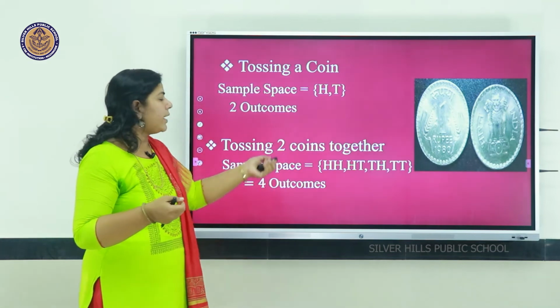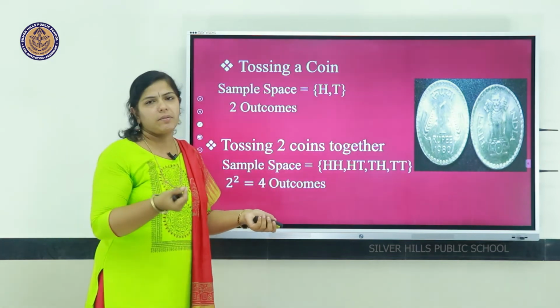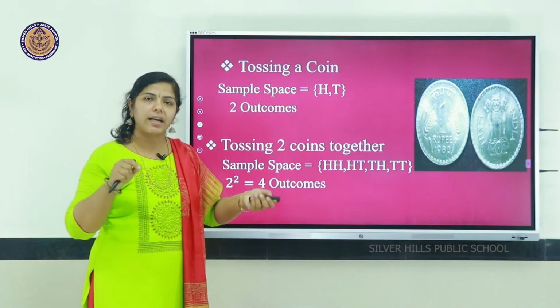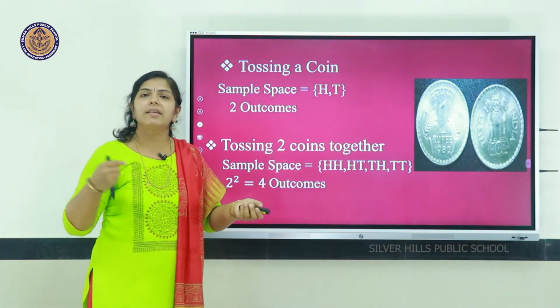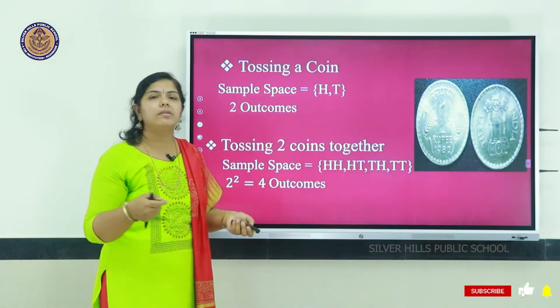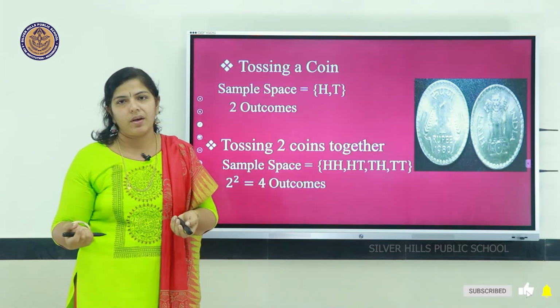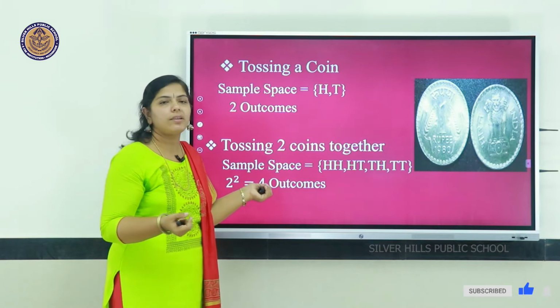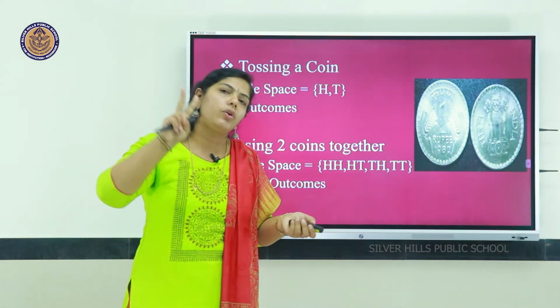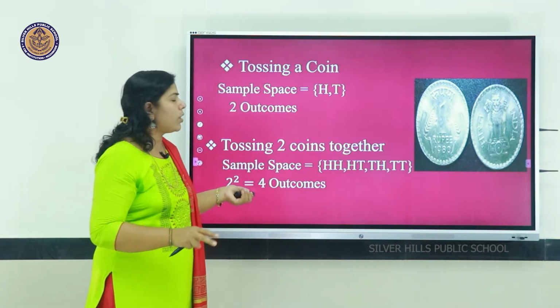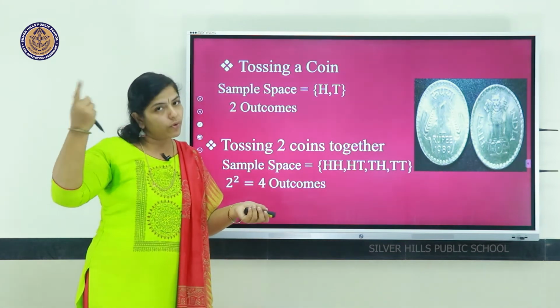First throw head, second throw also head, it is possible; first throw head, second throw tail; first throw tail, second throw head; and the last, 2 throws tail. 4 possibilities are there, that is 2 square, that is 4 outcomes.